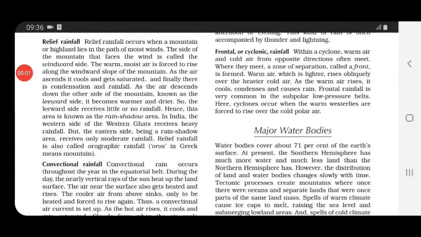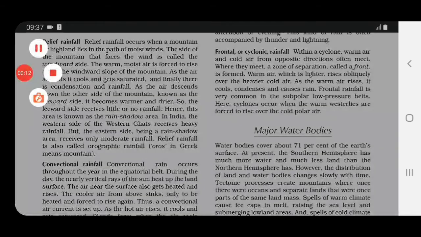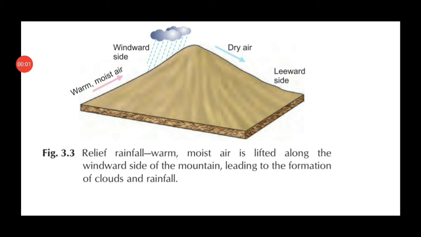Now talking about the types of rainfall, first one is relief rainfall, then convectional rainfall, and the third one is frontal or cyclonic rainfall. Now first, if we talk about the relief rainfall, children, you can see the diagram is given on page number 23. Now what is relief rainfall, children?